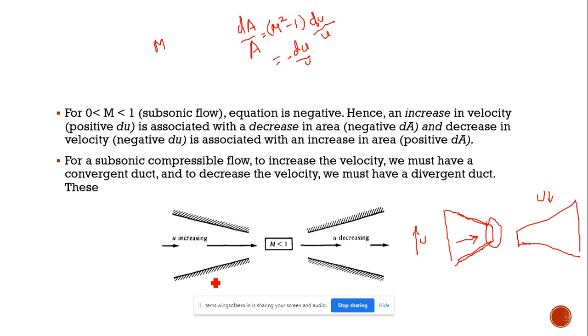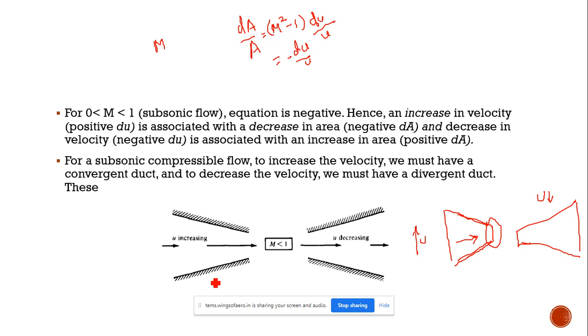We know if M less than 1, it is automatically a subsonic flow only. So by substituting here, we can straight away say that for increasing the velocity we need a decreased area only. That means if the area needs to be decreased, then the duct or the nozzle should be in convergent form only. Or for increasing area, automatically it will be divergent.